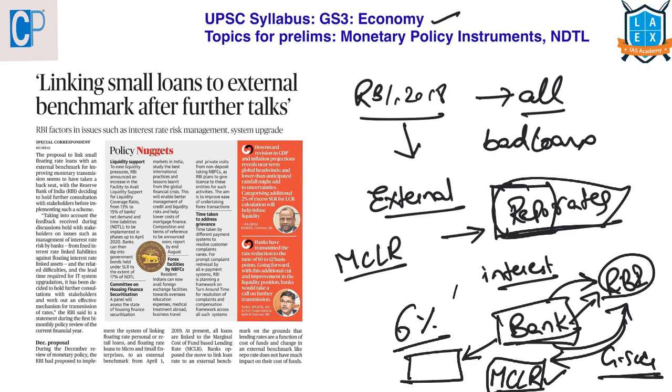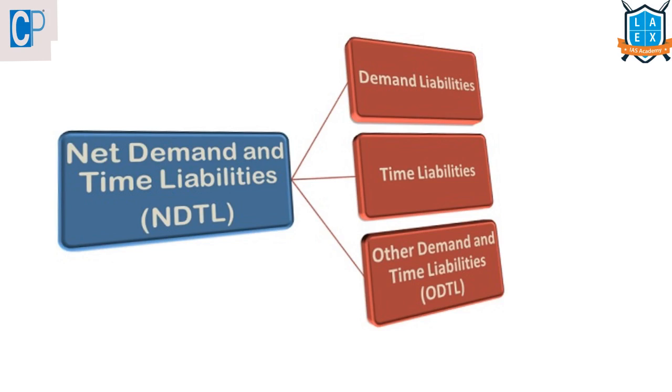This entire article is talking about the monetary policy and the monetary policy instruments that were being used. Now let us look into all of them. Before going into the monetary policy instruments, first we should know about a term known as net demand and time liabilities. What is meant by liability? It is the responsibility, or it is something that we have to pay back.